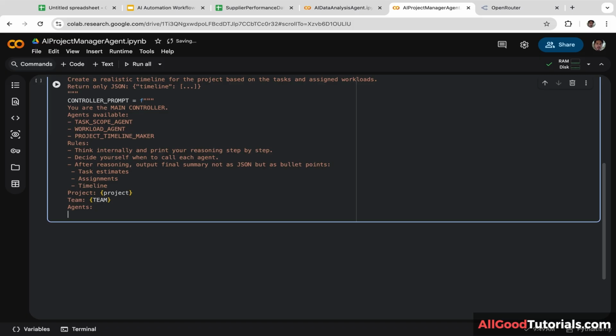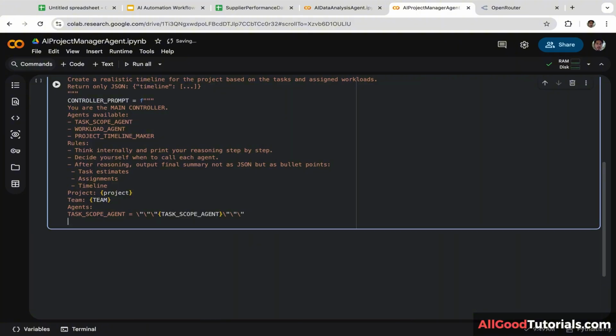The first one is task scope agent. So let's copy and paste this. Let's copy and paste this again and put it here inside the brace. And we are going to copy and paste this part. So in this case, we embed the task scope agent instructions block for the controller prompt to call.